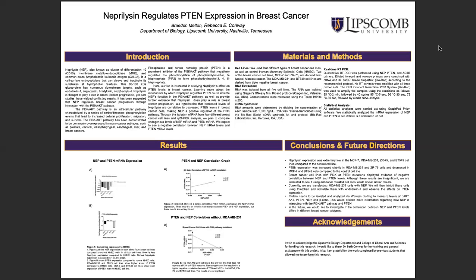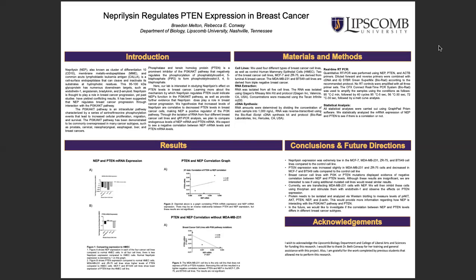In the near future, I'd like to repeat this experiment using additional breast cancer cell lines that express PI3K or PTEN mutations and see if I observe the same negative correlation between neprilysin levels and PTEN levels in those cell lines. I would also like to isolate protein and compare levels of neprilysin and PTEN using Western blotting in these same breast cancer cell lines.